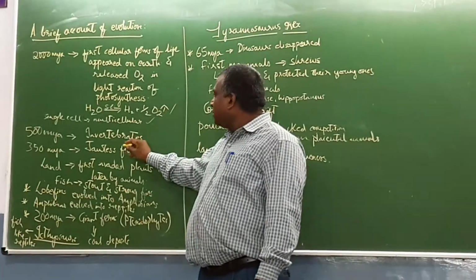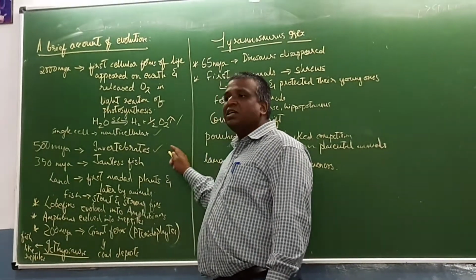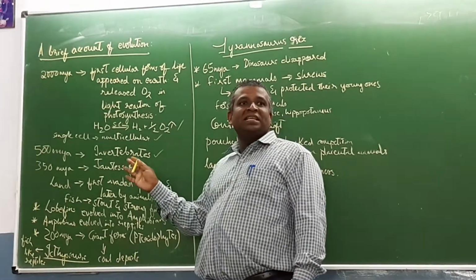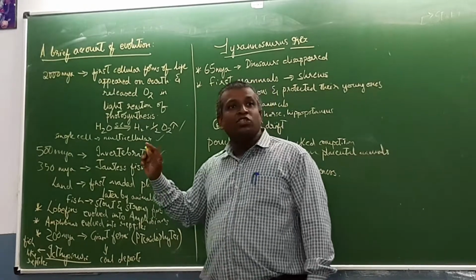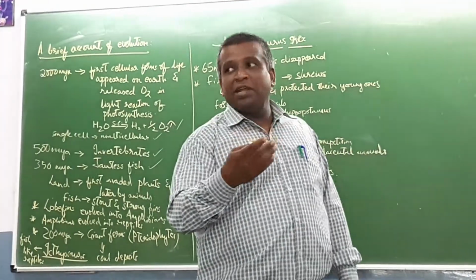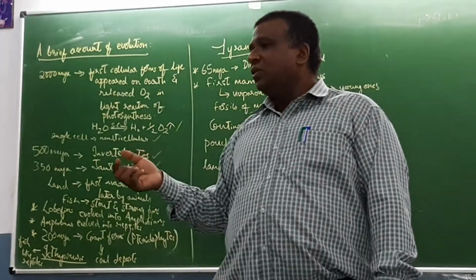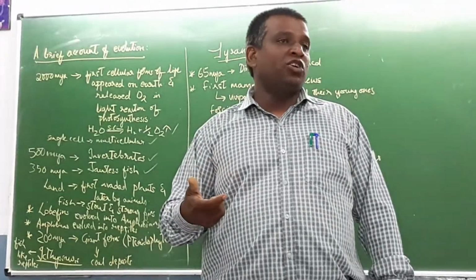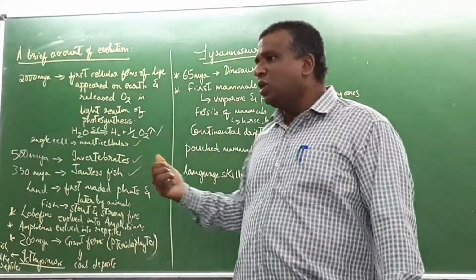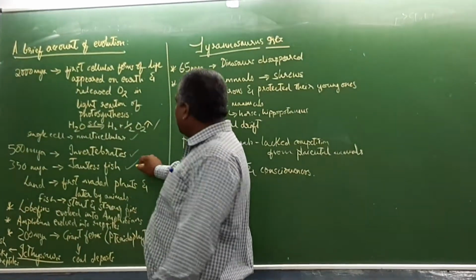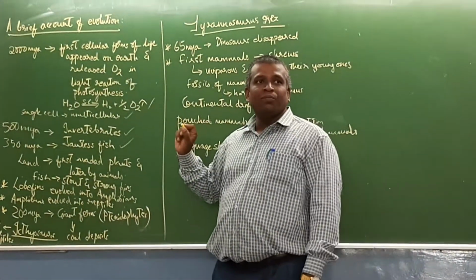Around 500 million years ago, the fossils of invertebrates were found. So probably they existed at that point of time. And around 350 million years ago, jawless fish, these are all vertebrates, jawless fish, Agnatha, evolved. Gnathostomata came later, Agnatha are jawless animals. They evolved around 350 million years ago.